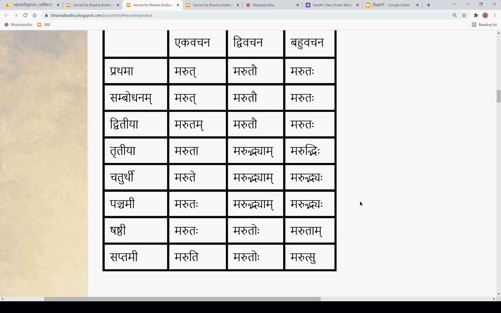Panchami: marutaha, marudhyam, marudhya. Shashti vibhakti again marutaha, marutoho, marutam. Saptami: maruti, marutoho, marutsu.